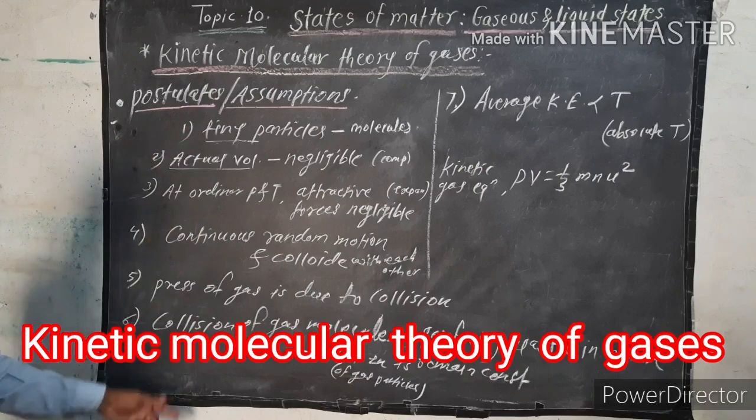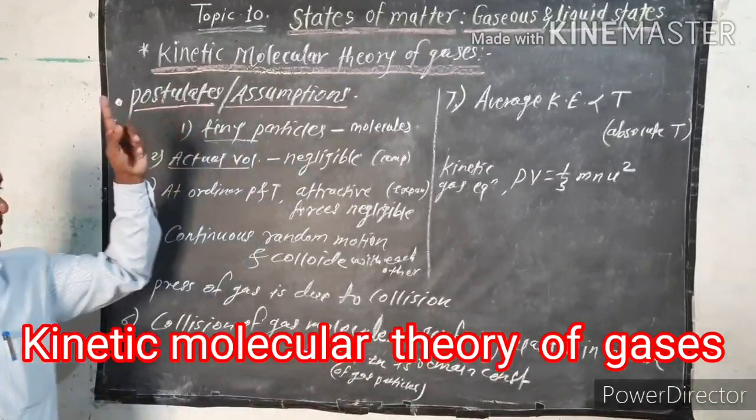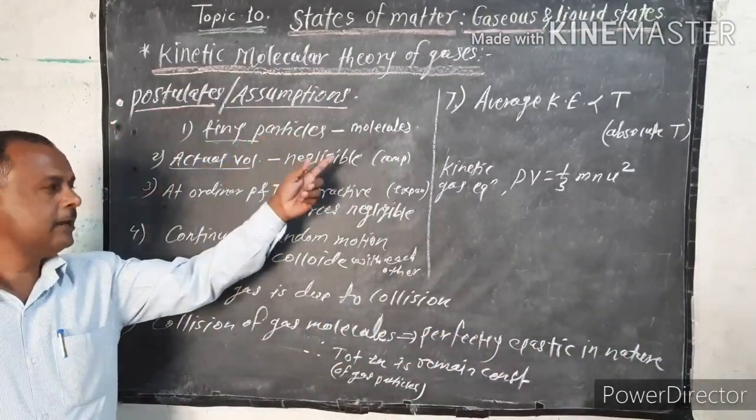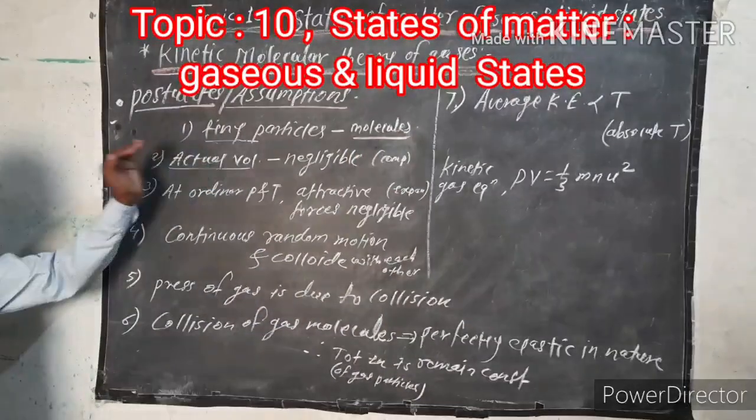Now look here one by one. This is the first: all gases consist of tiny particles, and these tiny particles are called molecules. This is the first assumption.